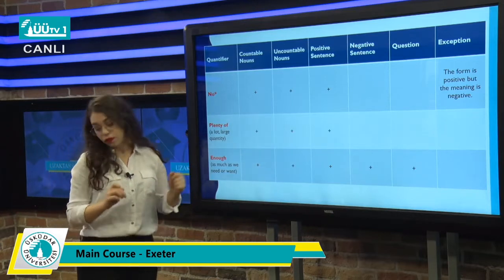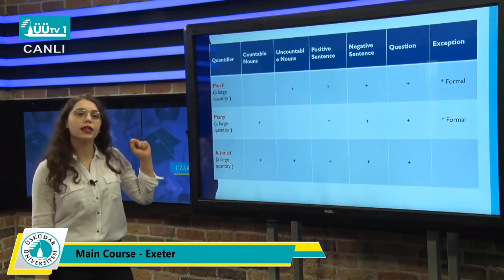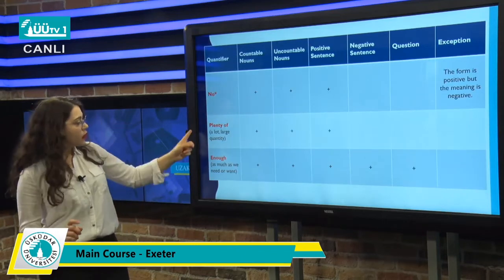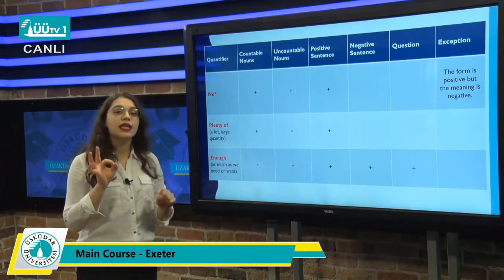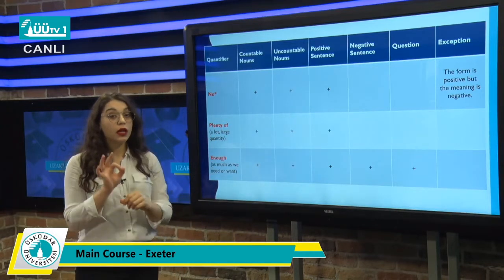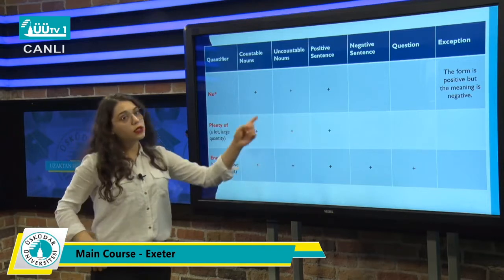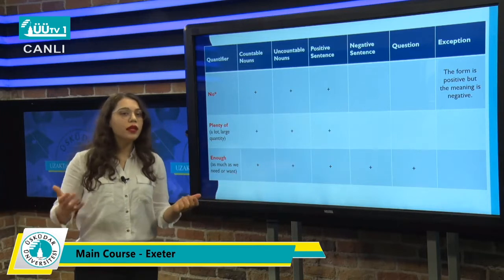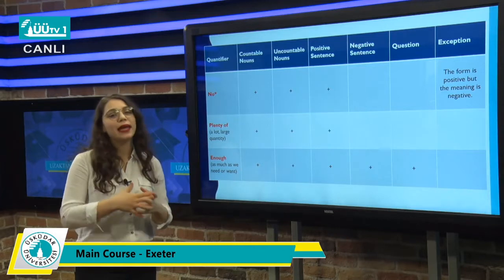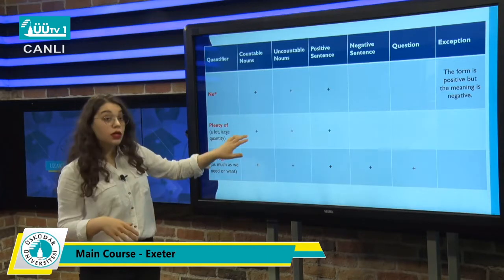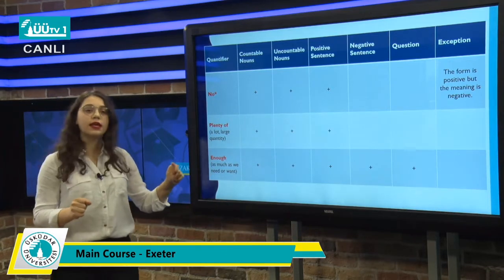Okay, plenty of. Plenty of is the informal style of much, many, a lot of. Okay? But we use plenty of only in positive sentences. This is informal style, don't forget that. You cannot use plenty of in formal style. But if you're speaking to your friend or family, you can use plenty of. Plenty of has the same meaning as many or much, and we can use it with countable or uncountable. It doesn't matter, okay?